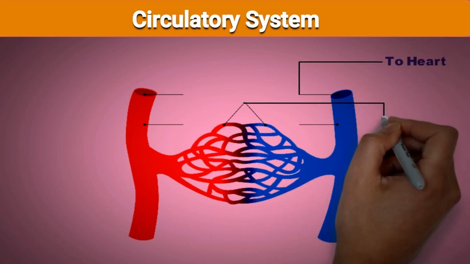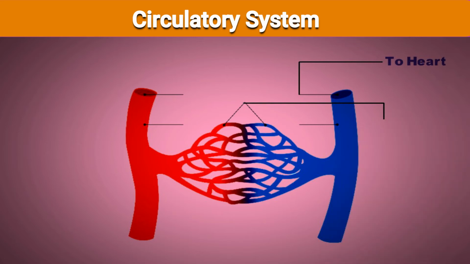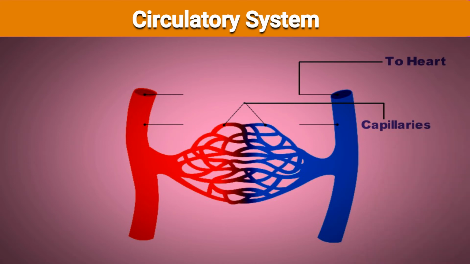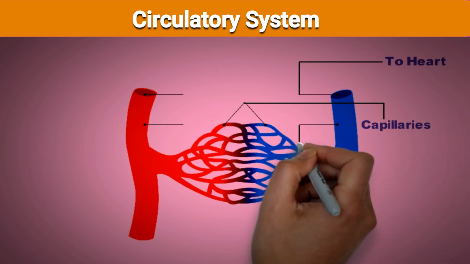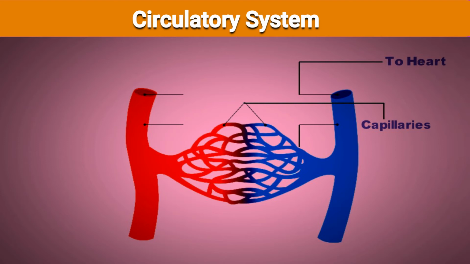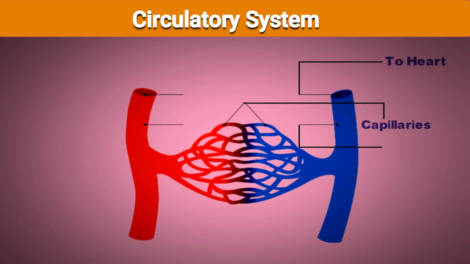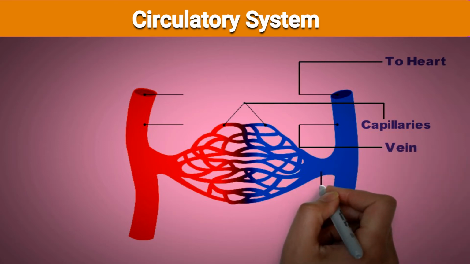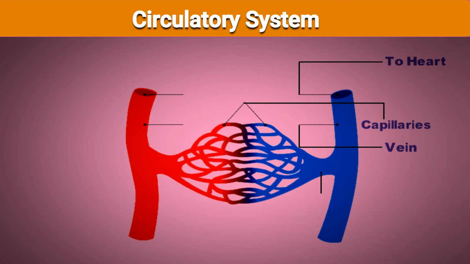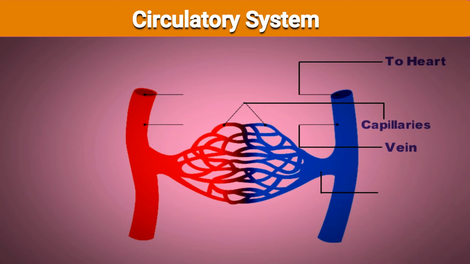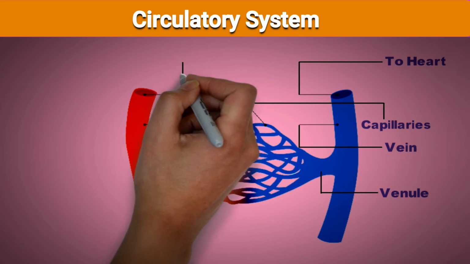See, this is the network of blood vessels. The blue one is the vein and the red one is the artery. On the right hand side you are seeing the vein, the capillaries, and the venule, and it takes the blood to the heart.